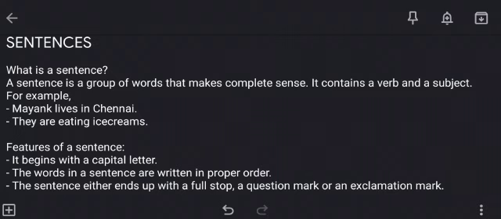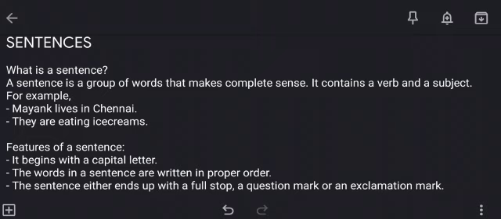So the first thing that we need to know is what is a sentence. A sentence is a group of words that makes complete sense. It contains a verb and a subject. So you know that if the words are in a correct order, then it is called a sentence because it makes sense. But if there are a group of words which are jumbled and not in the correct order, if it does not make any sense, we will not call it a sentence. And also a sentence always has a verb and a subject.